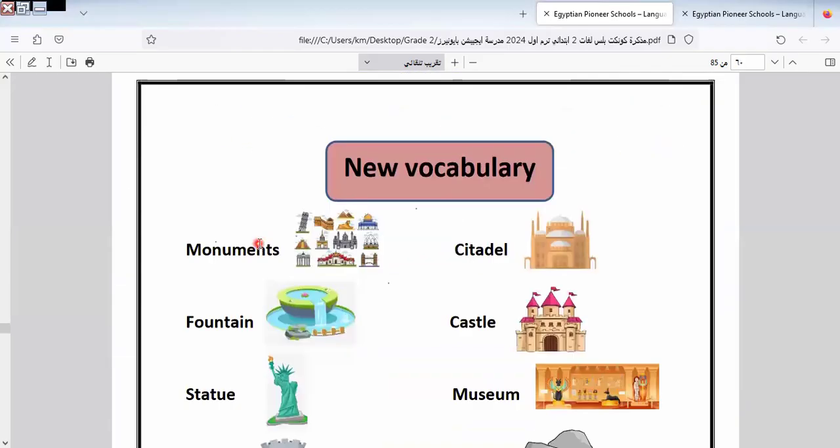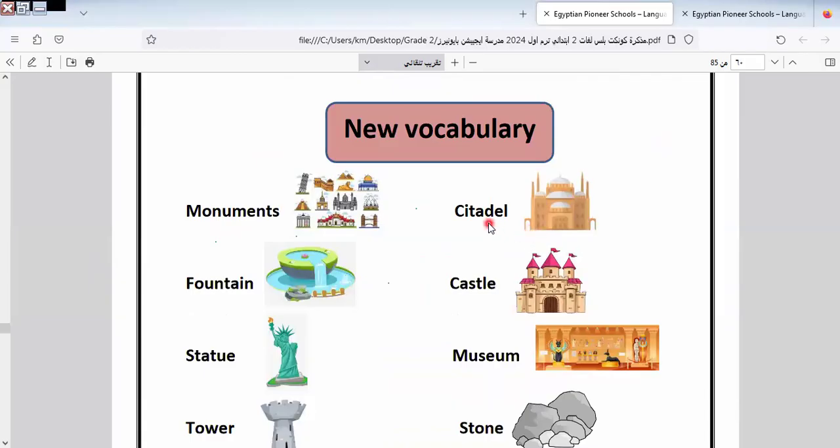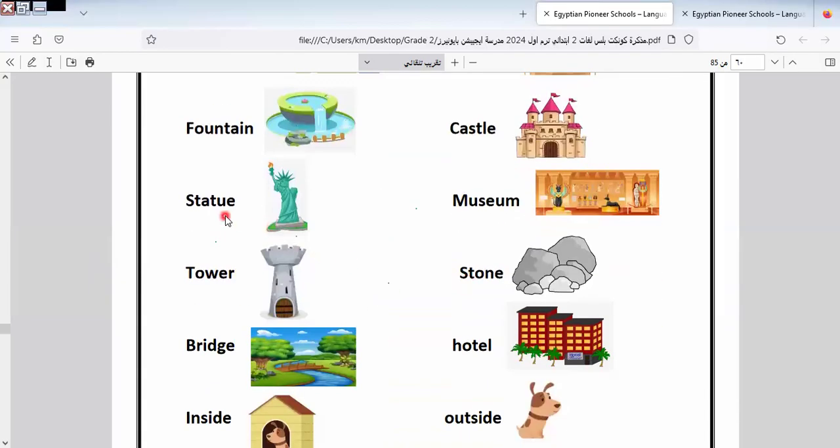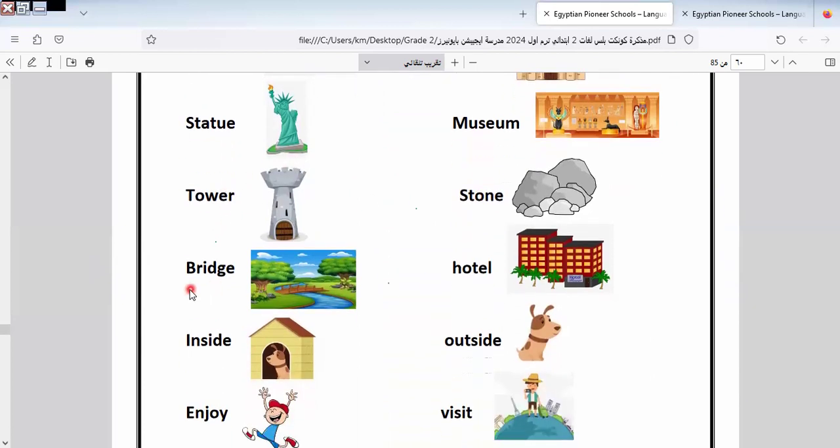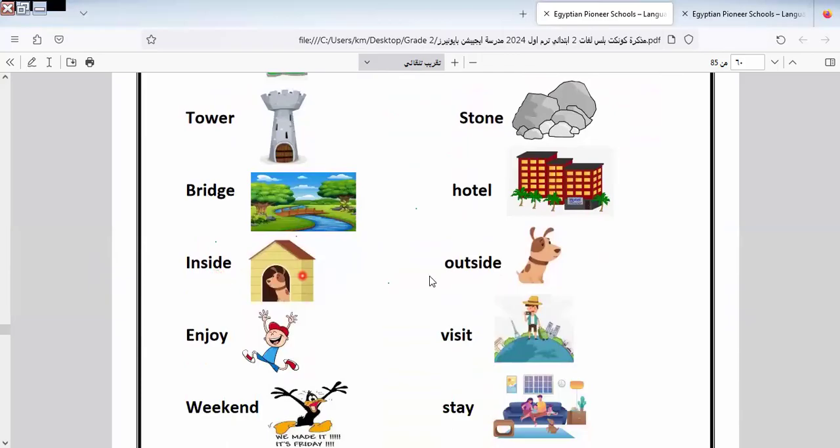Let's go to Unit 6 to know more about this. Here we have monuments, cathedral, fountain, castle, statue, museum, tower, stone, bridge, hotel, inside, outside.